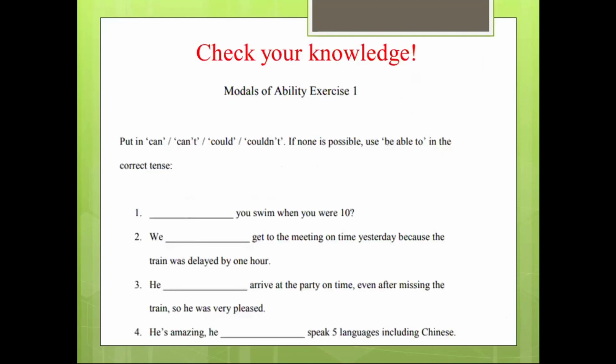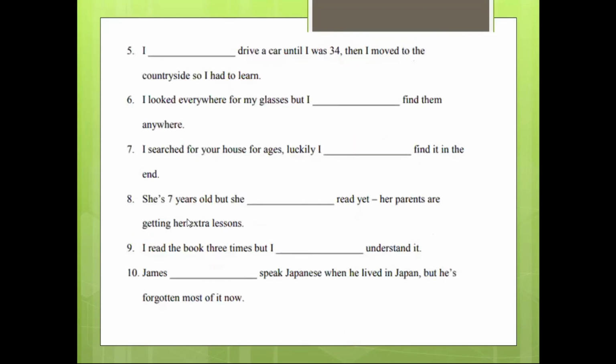So, and now let's check your knowledge. There are exercises on modal verbs. Ability exercises number 1. You have to put can or can't, could, couldn't, or to be able to in the correct places. There are 10 sentences. It will be your homework.